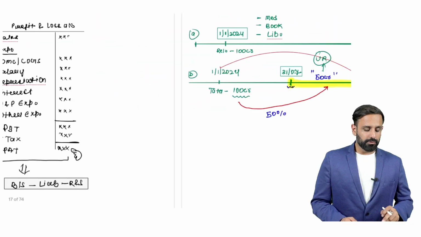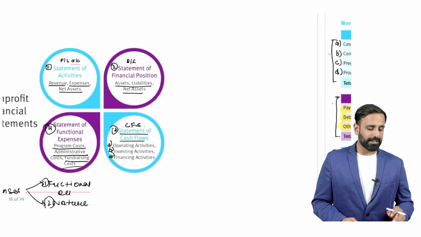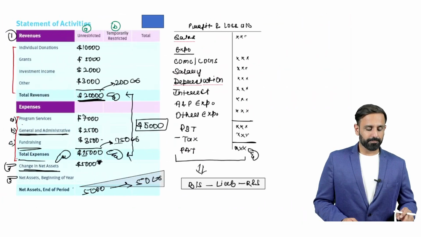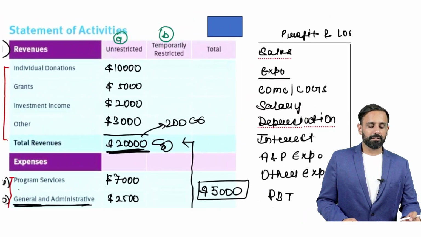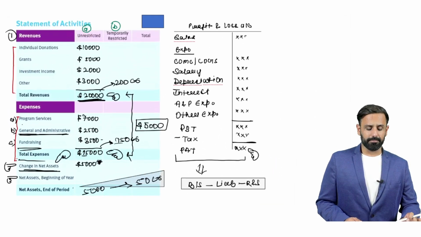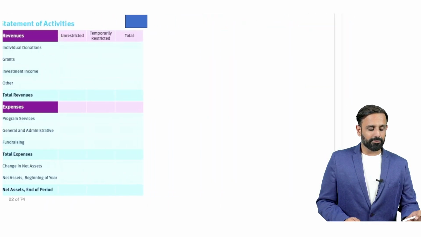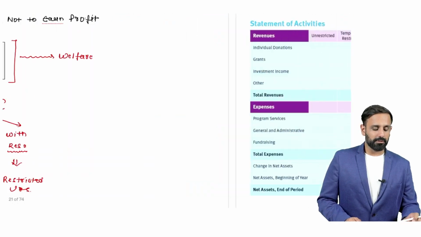If you see this, you will get more clarity about why this format has been drawn in such a manner, where unrestricted and temporary restriction are given here. So let's try to understand more, and you will get more clarity.